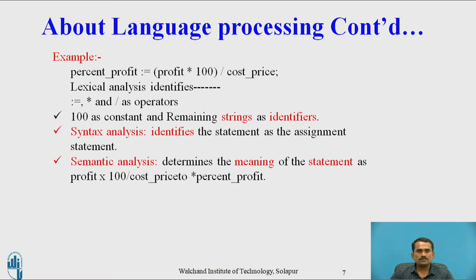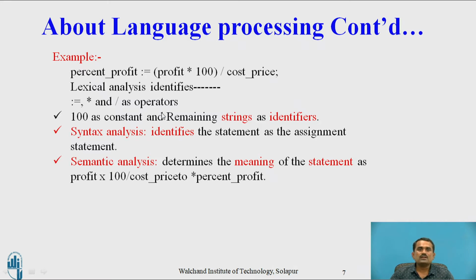Now let us see an example: percentage profit equals profit into 100 by cost price. This is a simple example. In this one, what is the role of lexical, syntax and semantics? In the lexical, we have to check the validity of units, the validity of statements and association.